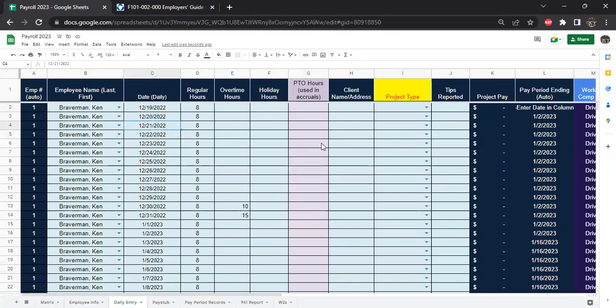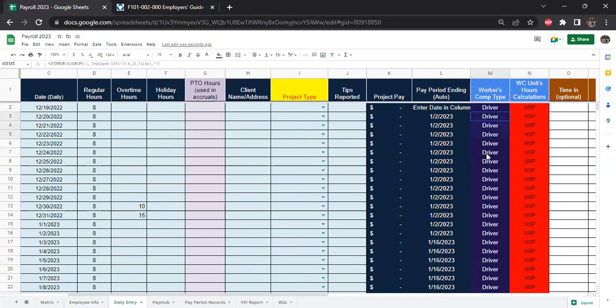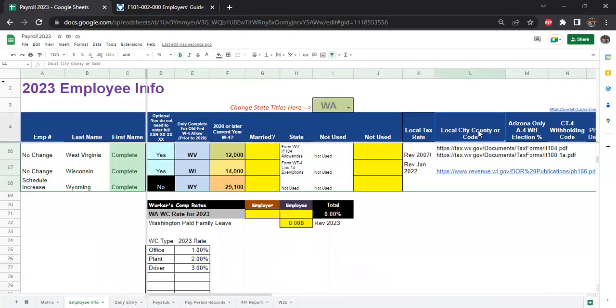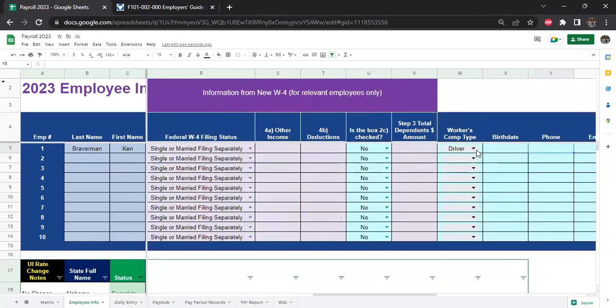As you have somebody working, if they're only doing one type of work, this is going to show up automatically depending on which employee it is. Like, are they a driver? You can see that person was a driver. If we change them here to a different person, like an office person, you're going to see that change everywhere.